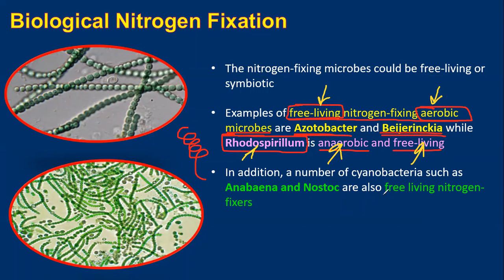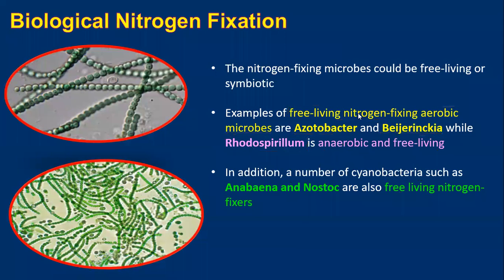Free living nitrogen fixers are also found among the cyanobacteria group, which is Anabaena and Nostoc. In the NEET exam, you may find a question like: which among the following is an anaerobic free living bacteria which helps in nitrogen fixation?